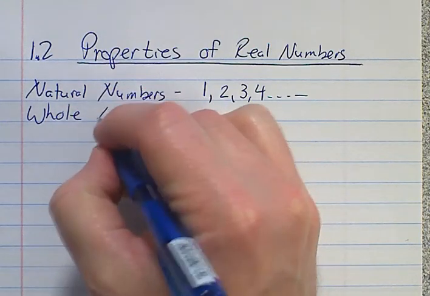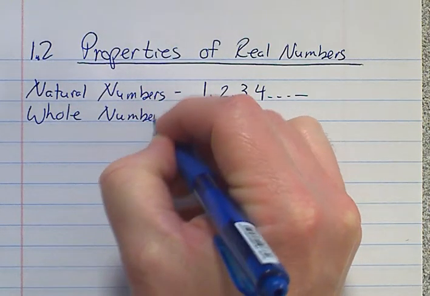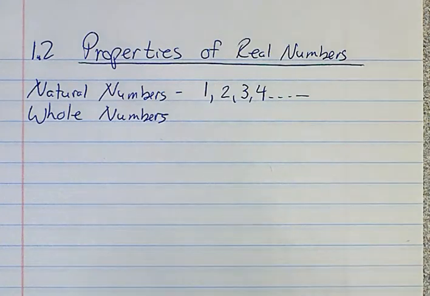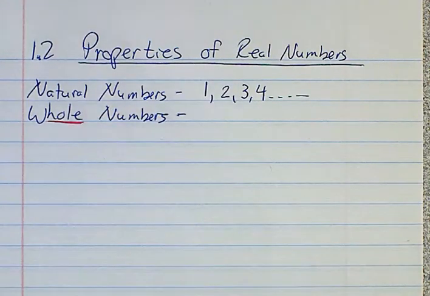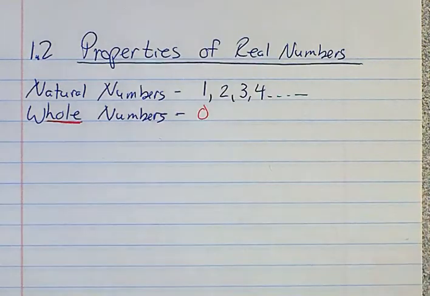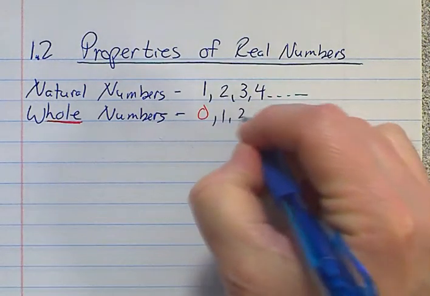All right, whole numbers. They kind of give it away in the name because whole numbers, it starts with a whole. Not whole W, but whole H-O-L-E. So for that one, you start at 0. And then you go to 1, and then 2, and then 3, and 4.